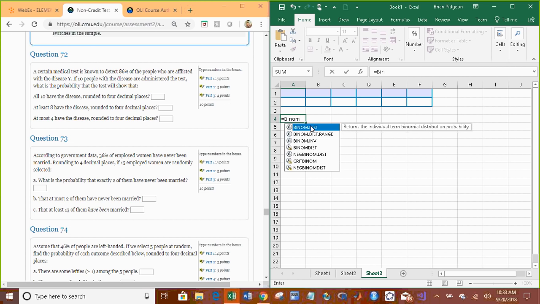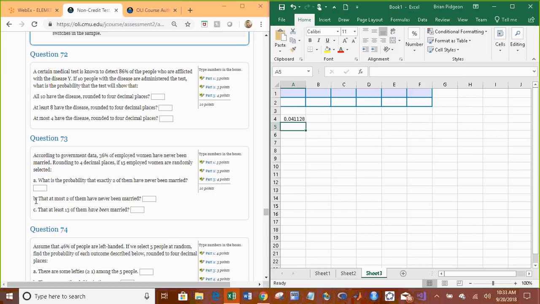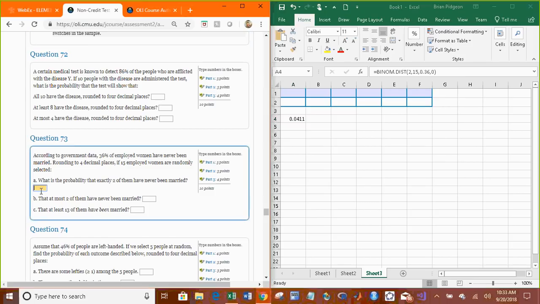I don't know why it's exactly 2 every time, but exactly 2 out of the 15, and the probability of success, or the probability of having never been married, is 0.36. And because we're looking at exactly 2 having never been married, our cumulative is 0. Rounding to 4 decimal places, 0.0411.